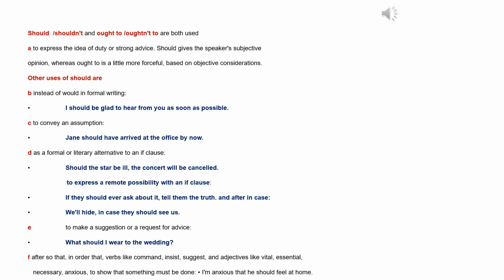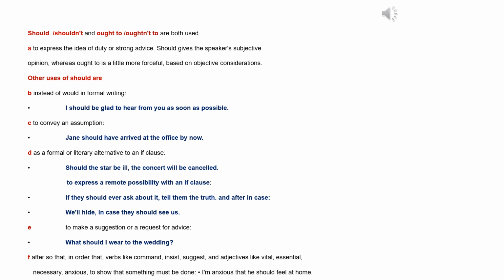Should and ought to, shouldn't and oughtn't to, are both used: A. To express the idea of duty or strong advice. Should gives the speaker's subjective opinion, whereas ought to is a little more forceful, based on objective considerations. Other uses of should are: B. Instead of would in formal writing: I should be glad to hear from you as soon as possible.